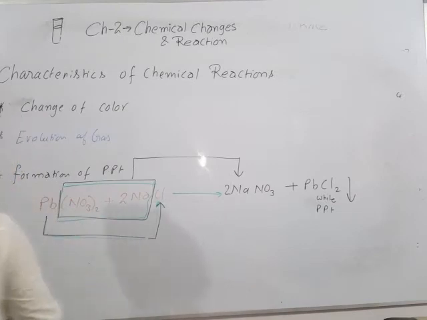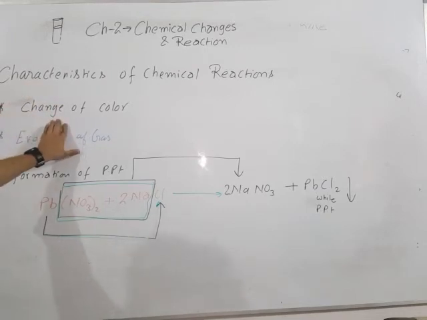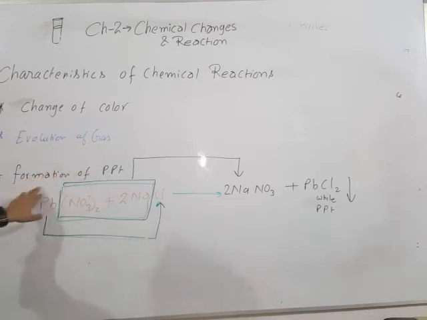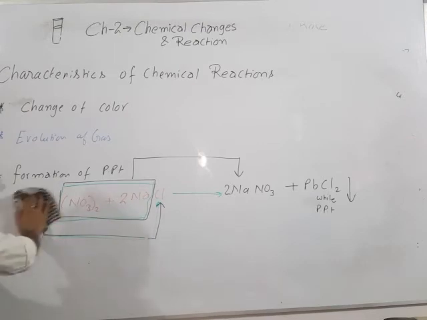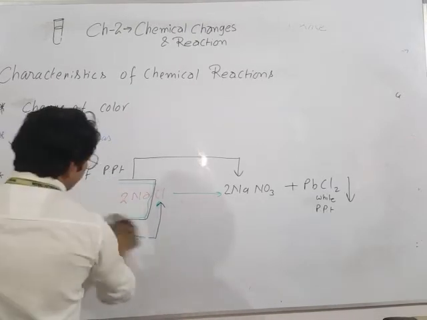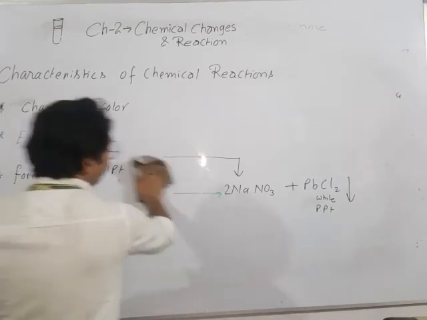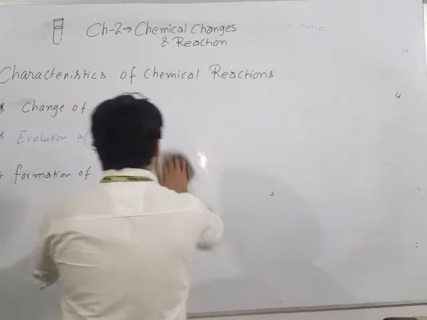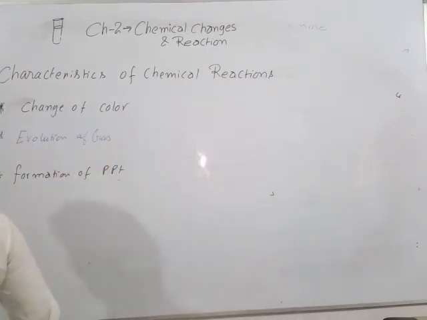Okay, clear? So once again, the characteristics of chemical reactions are changes of colors, evolution of gas and formation of precipitate. And then another feature, that is what? Evolution or absorption of heat.